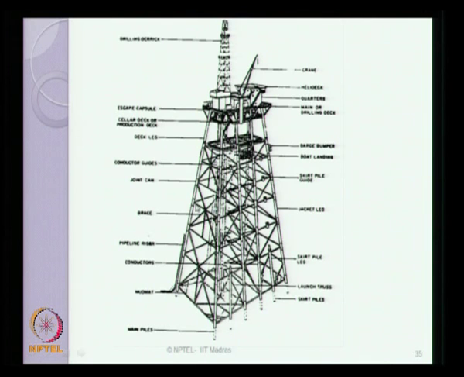These are the braces, X bracing etc., which are used to improve the stability of the jacket legs under lateral loading. These are the pipeline risers which are actually used for production rising. The bottommost set is what we call the mud mat on which the jacket structure rests. These are the main piles and these are the skirt piles as you see, which can improve the lateral stability of this kind of platform. Interestingly, the launch truss is a vital component of a jacket structure which we discuss in detail.